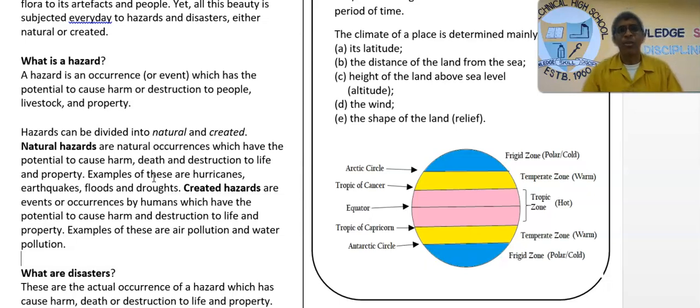So remember that hazard is a general term that we give to any possible occurrence that may happen and can cause harm or hurt. That hazard is divided into natural hazards, the things of nature that can cause harm but haven't happened yet, and created hazards, the things that we do that can cause harm, destruction and hurt to people, but haven't happened yet. So that's hazard.